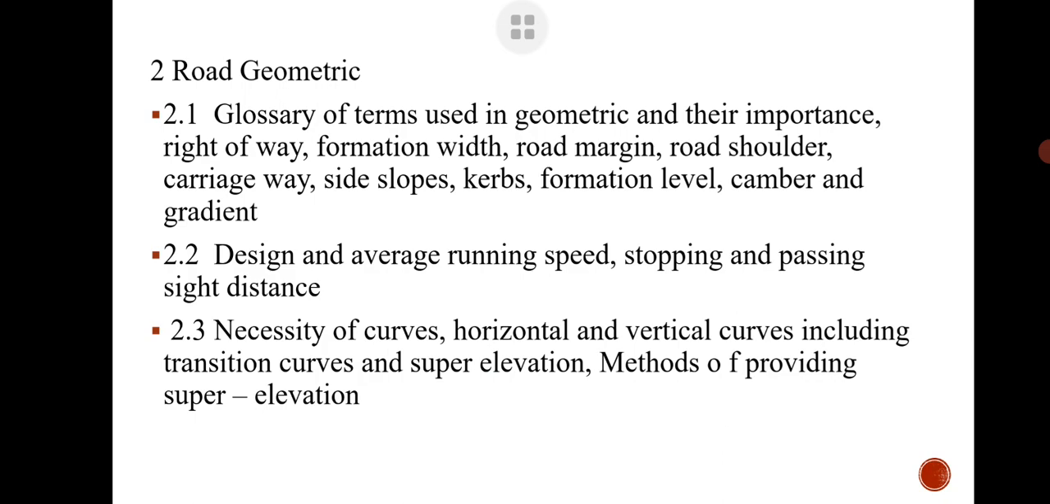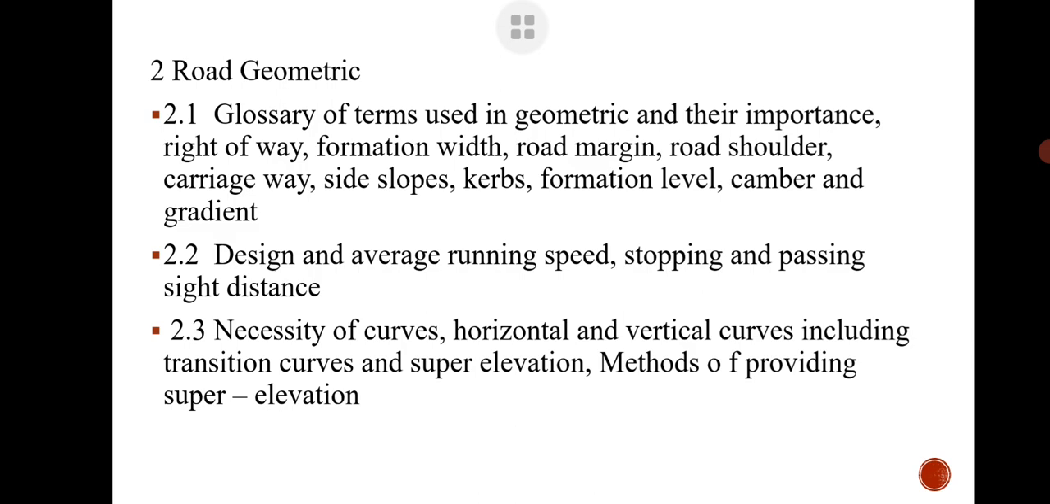The syllabus which we will cover is what are the different road geometric terms. These are right of way, formation of width, road margin, road shoulder, carriageway, side slopes, curves, formation level, camber and gradient. Then we will cover in another lecture of this series the stopping sight distance and passing sight distance. Then in the next series we will study the necessity of curve.